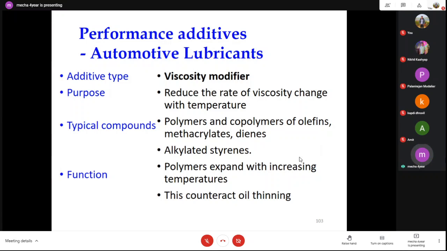We add a polymer inside the lubricant. The polymer dissolves in the lubricant and makes the lubricant layer thick. Due to that, the viscosity increases, and it changes the performance. So generally at high temperature we use a different lubricant.